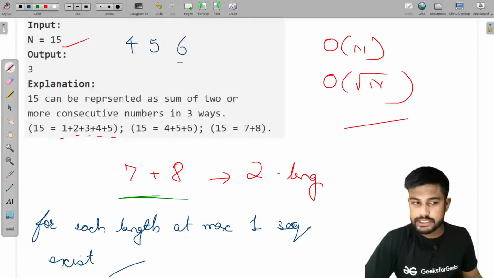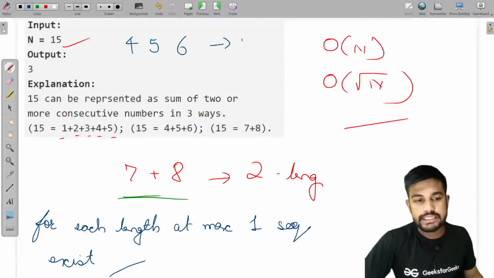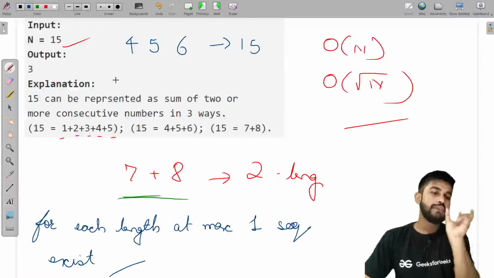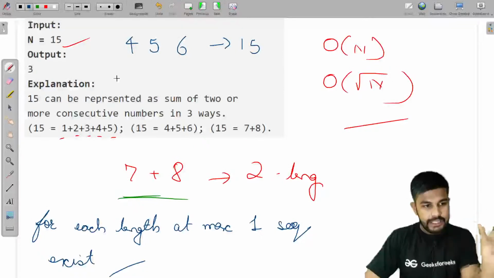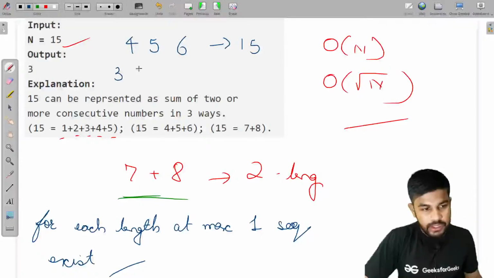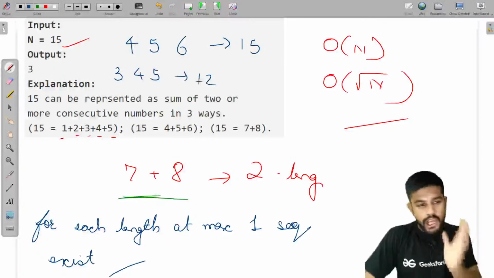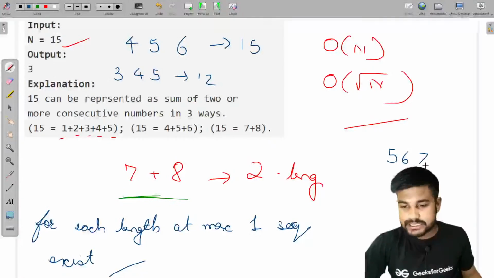4, 5 and 6. What is the addition of 4, 5 and 6? This is 15 itself. If you try to keep this length same, then if you try to go at this side, this would be 3, 4 and 5. The addition of this is 12. If you go on this side, it would be 5, 6 and 7.